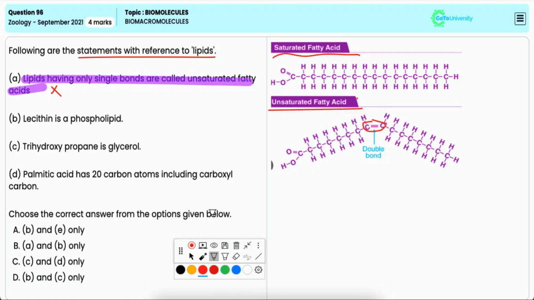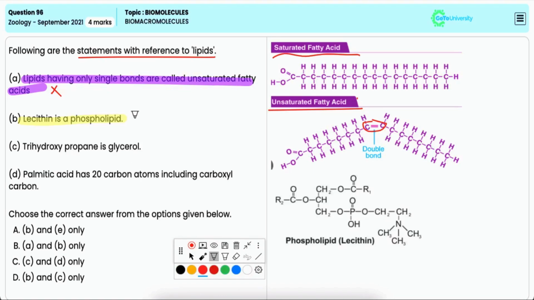Statement B: lecithin is a phospholipid. Now, this is correct. Lecithin is indeed a phospholipid and it is a very important component of cell membranes.